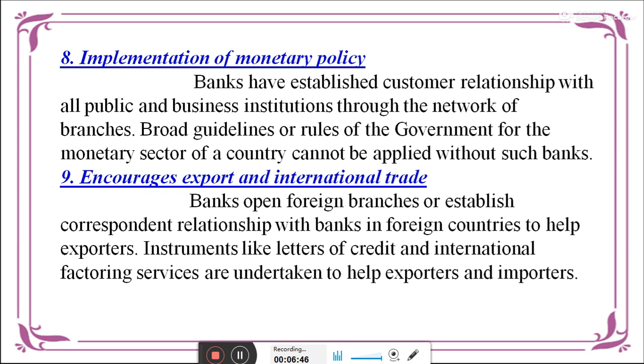Next, encouraging export and international trade. Banks open foreign branches or establish correspondent relationships with bankers in foreign countries to help exporters. Instruments like letters of credit and international factoring services are undertaken to help exporters and importers. This develops import and export trade between countries.